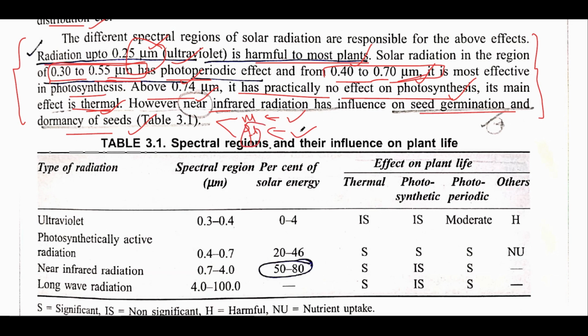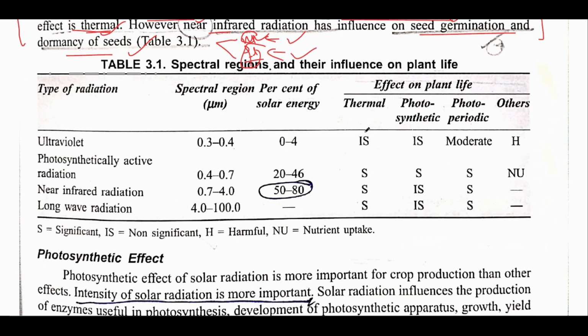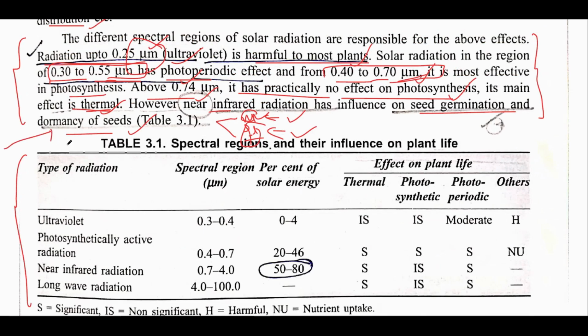Far red light has an inhibitory effect, that means it causes dormancy, while near red light has a promoting effect, it promotes germination and growth of the plant or seeds. Now this is basically a tabular form of what has been mentioned over here itself.